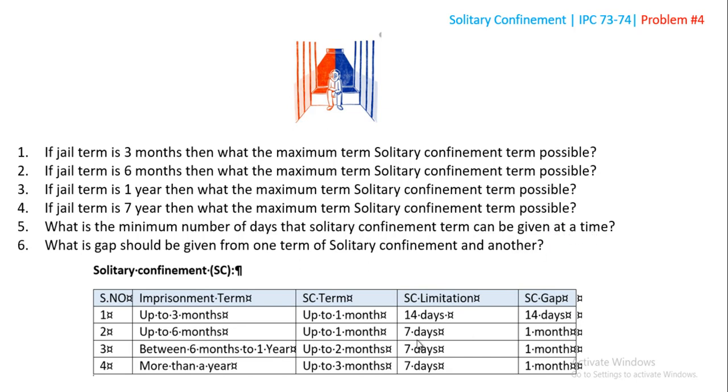Minimum 7 days, maximum 14 days. What is the gap that should be given from solitary confinement to another? It's 14 days if it is 1 month in this, and then 1 month because he received the maximum SC term.